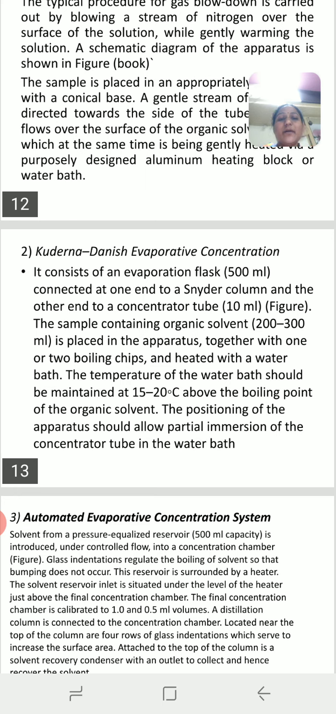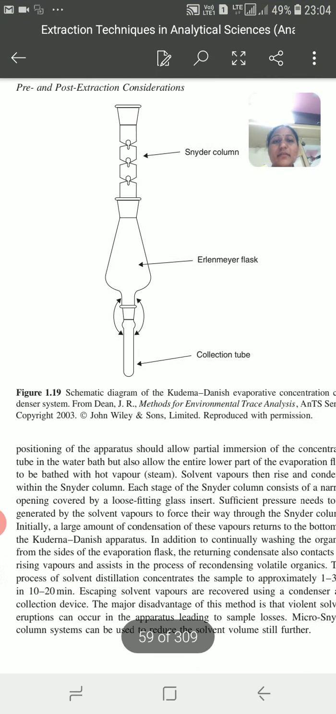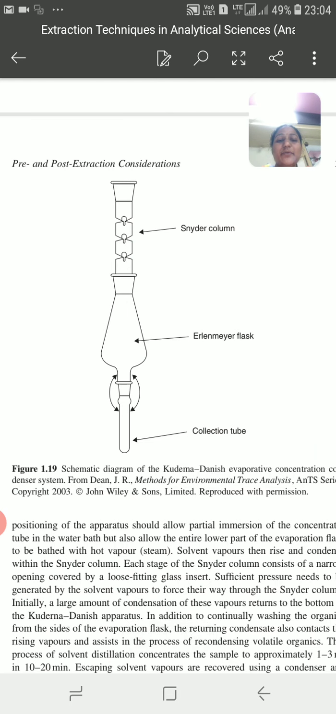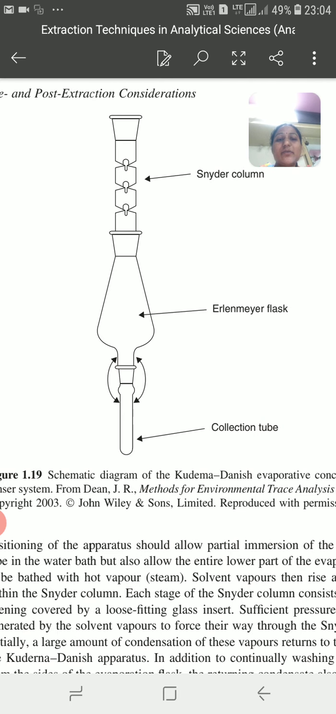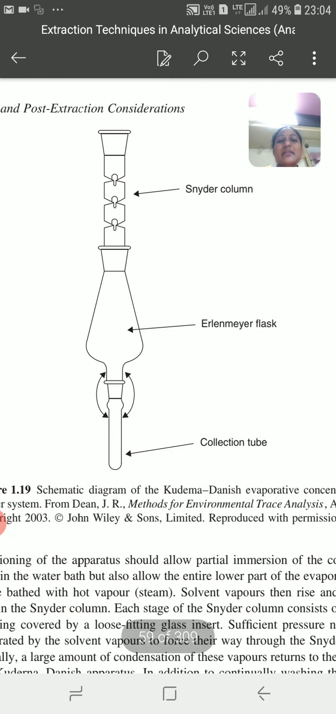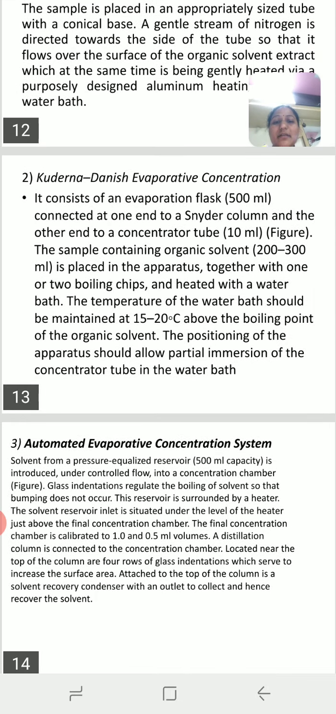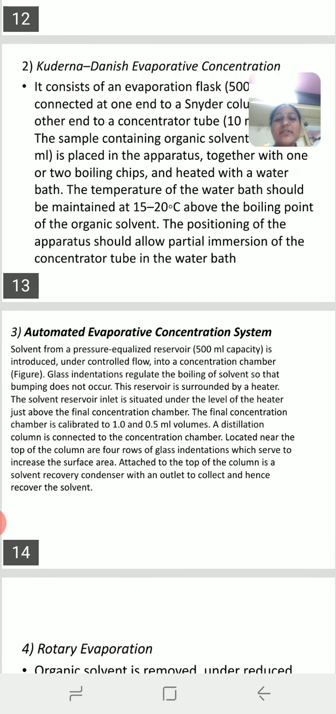The temperature of the water bath is 15 to 20 degrees above the boiling point of the solvent. The positions of the apparatus should be as shown in the figure. So this is the apparatus for the Kuderna-Danish evaporating flask. In the flask we take a sample collection tube. After the evaporation, whatever the resultant solvent is, it is collected with the help of the collection tube. Then the Snyder column, where the condensation takes place.